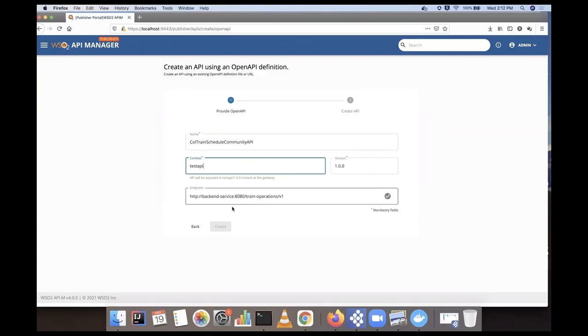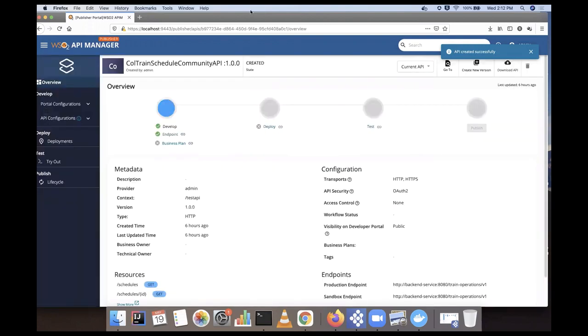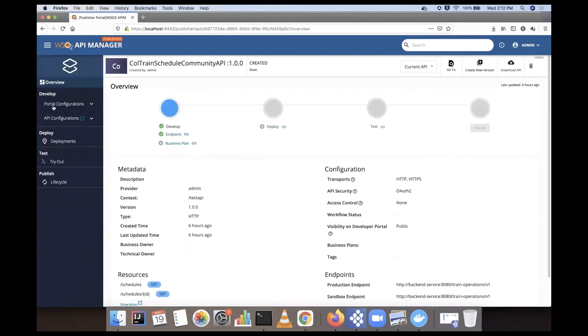Okay, I'll create this API. Now this API is created in our system, and you can see different cases. Previously I explained that from now on we are routing users through a specific journey. They start with API development, then go to deploy, then test, then publish, right?